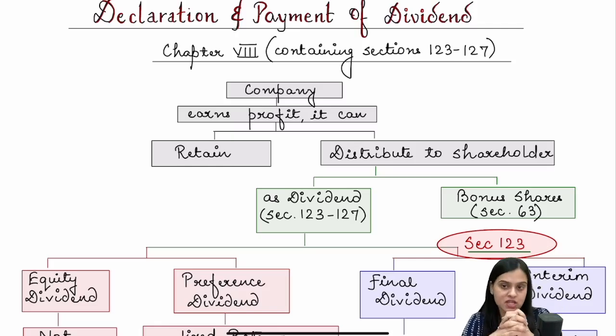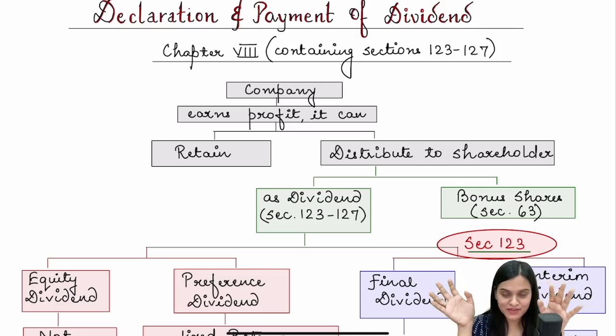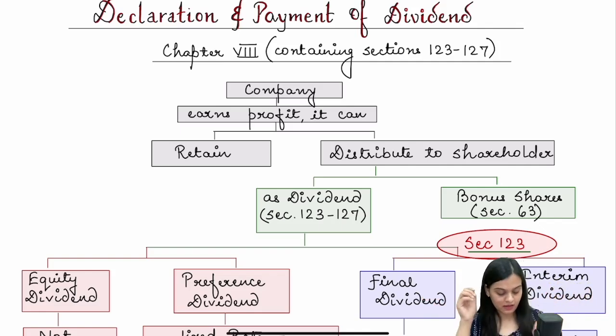Let's now revise the chapter of dividend. The dividend chapter is chapter 8 of Companies Act 2013 and contains very few sections, section number 123 to 127. First of all, we need to understand what we mean by dividend.